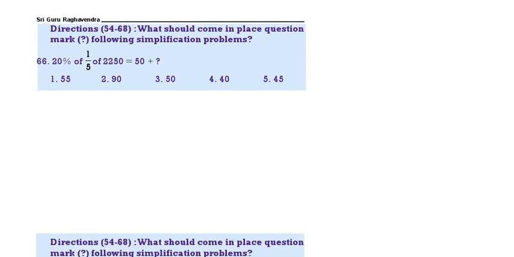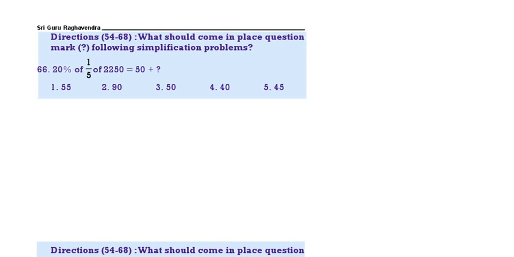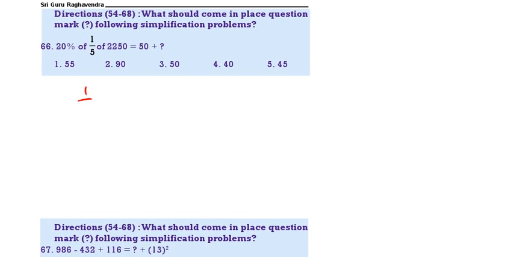Next, 66. 20% of, 20% means 1 by 5 of 1 by 5 of 2250 is equal to 50 plus x. This is 25, 90. x value is equal to 40. 40 is the correct answer. Next question.